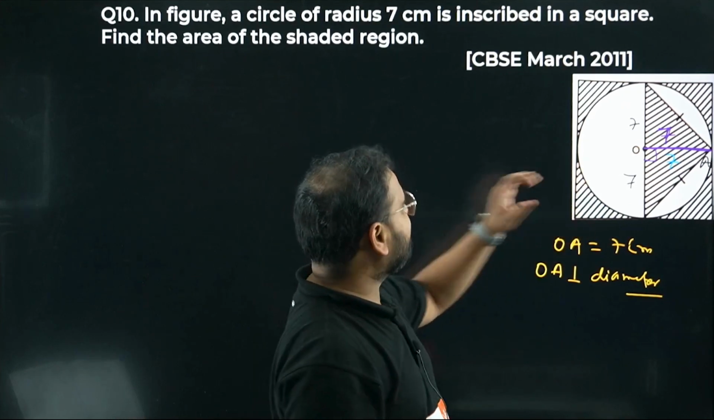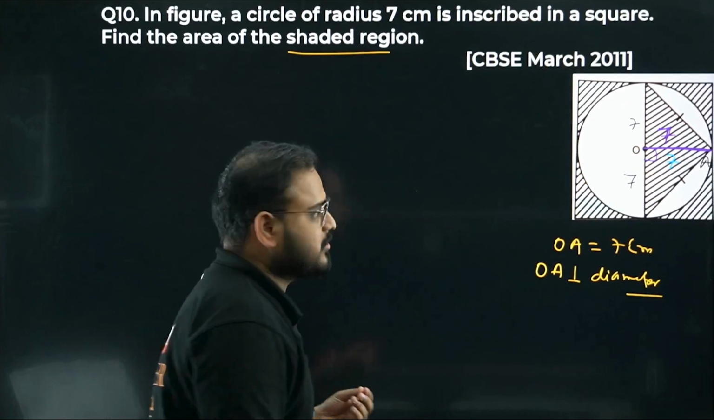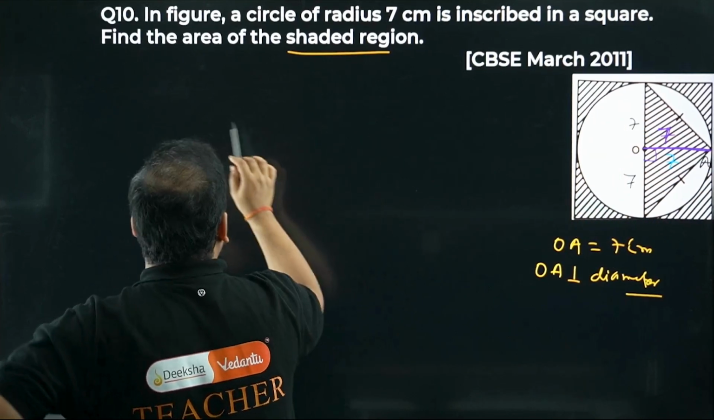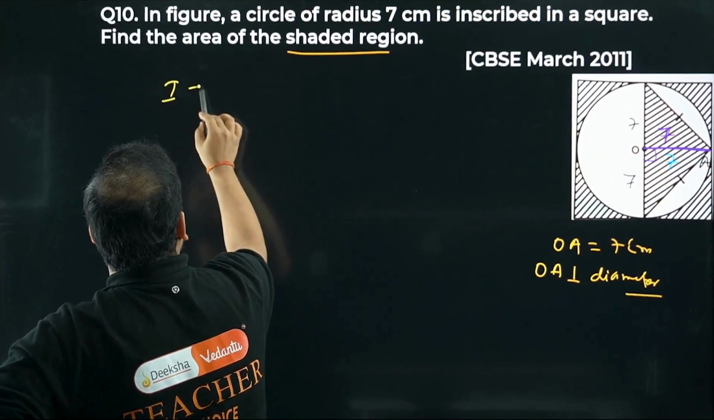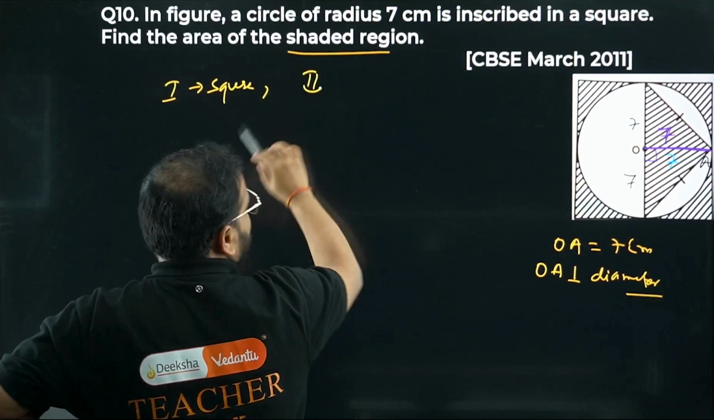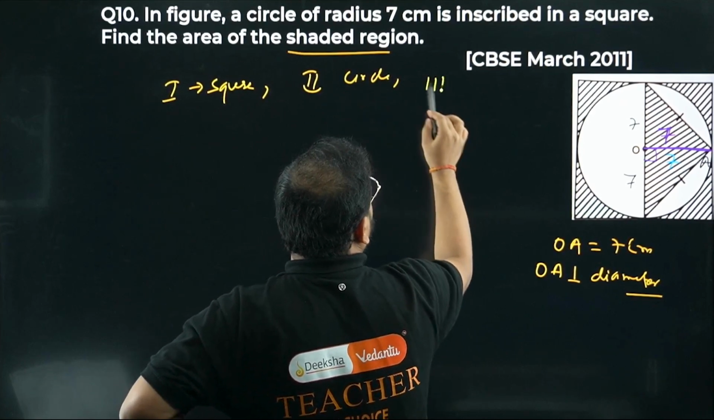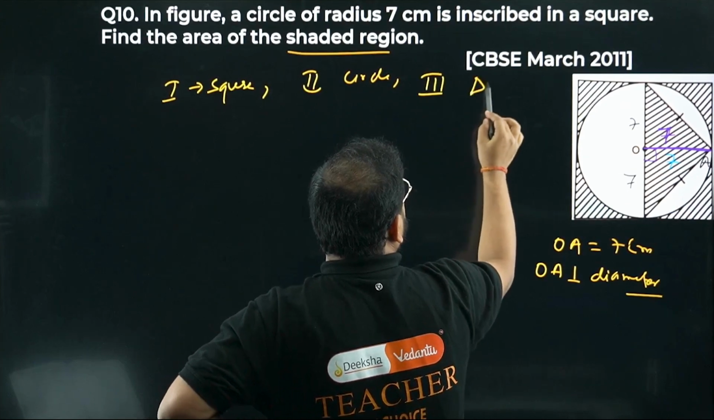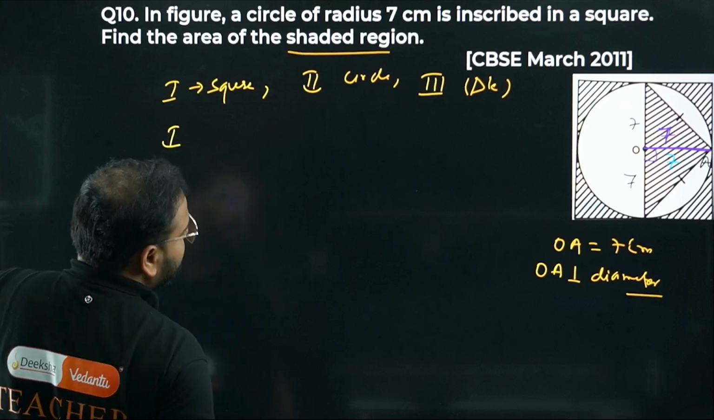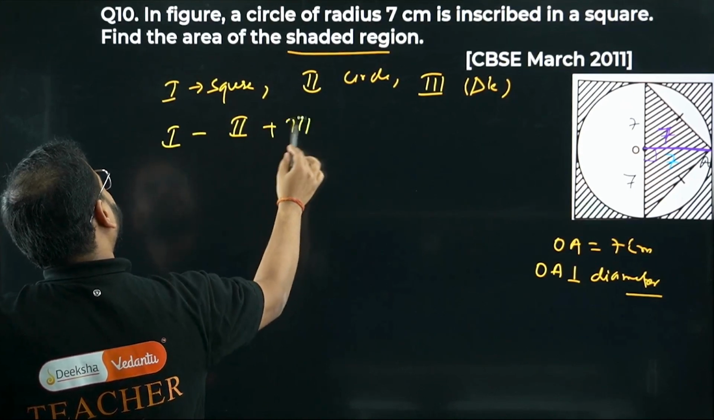So to find the shaded region, I have to use some logic over here. First of all, let's call the first area the square. The second area is the circle. And the third area is the triangle. So basically what I'm trying to say is area 1 minus area 2 plus area 3.